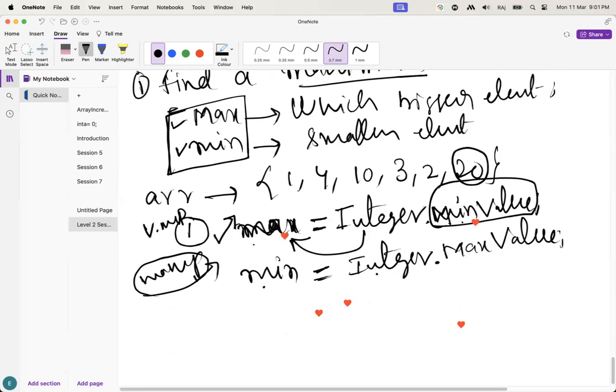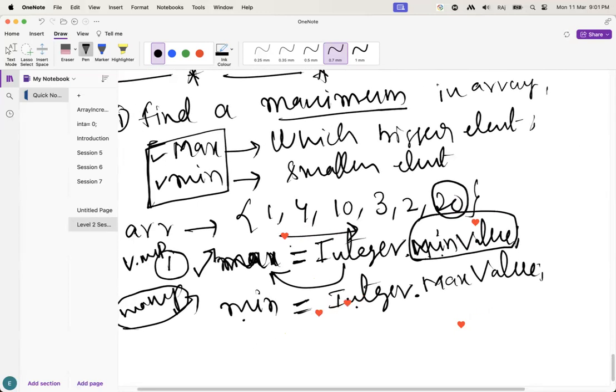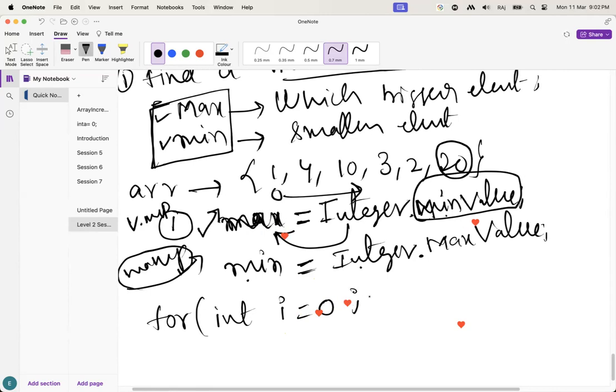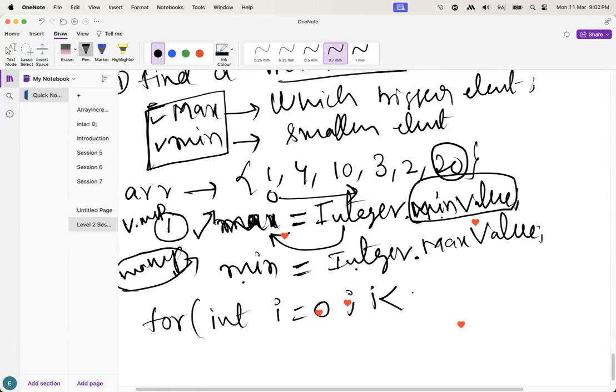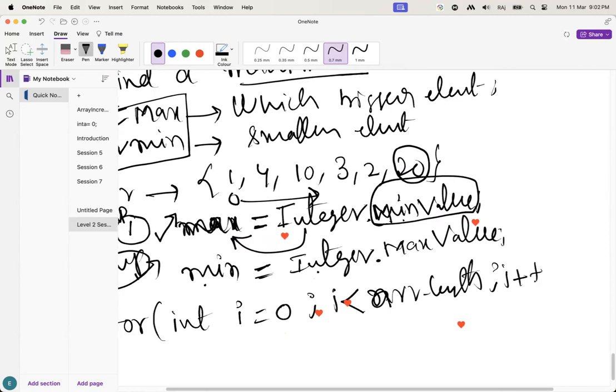Okay, guys. If you want to find the maximum value in an array, what should I do? I have to take a for loop. Here, int i equal to what do I have to take? 0. Why 0? Because I have to check from 0, and up to what level? Less than n, array.length. Guys, understand how I am taking these conditions?